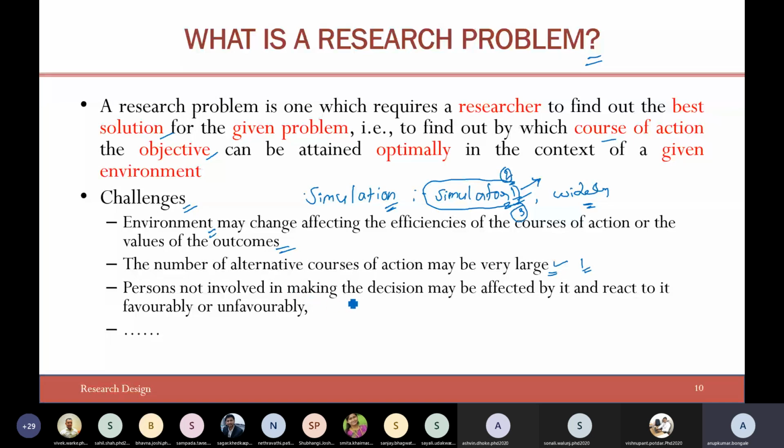And persons not involved in making the decision may be affected by it and react to it favorably or unfavorably, right? Sometimes what happens is you have done an entire work, maybe you have worked for 2 months or 3 months. Maybe somebody's intentional or unintentional feedback would affect your entire work. So that can also happen, right? So these are the various challenges that one should foresee when you are defining the research problems.